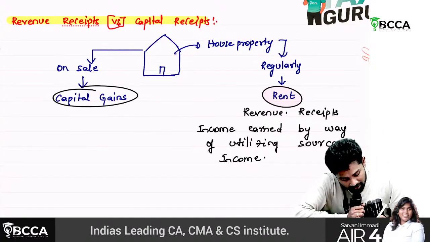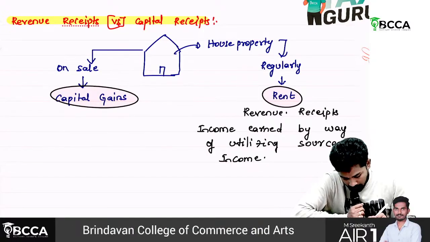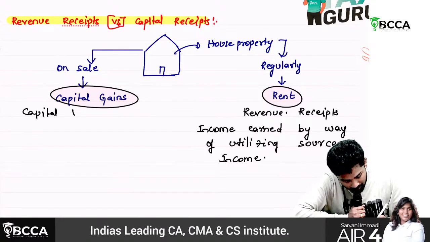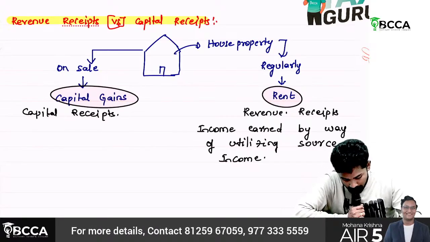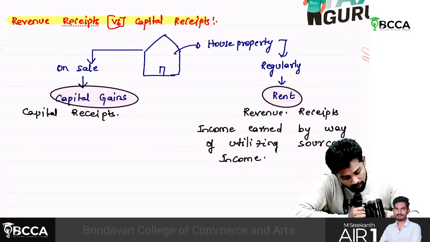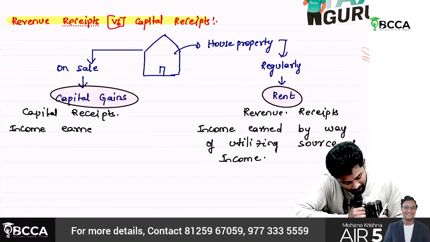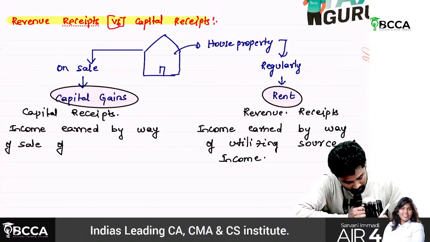Whereas capital gains or capital receipts are income by way of sale of the source of income.